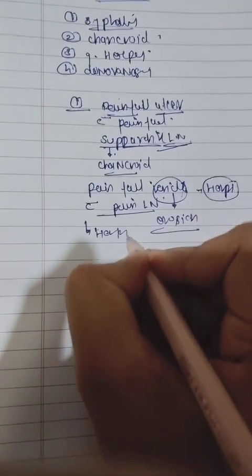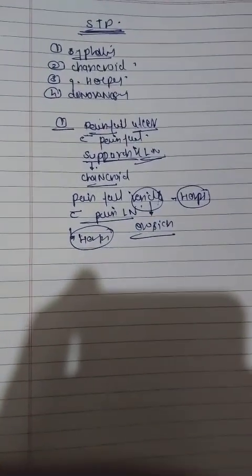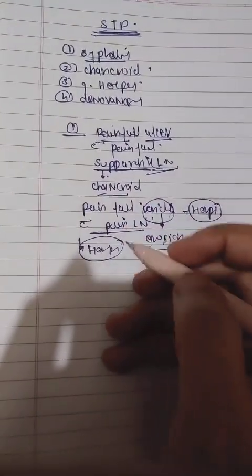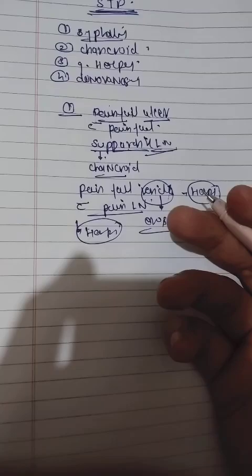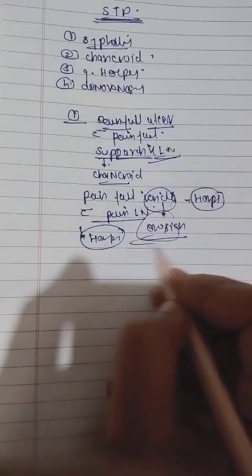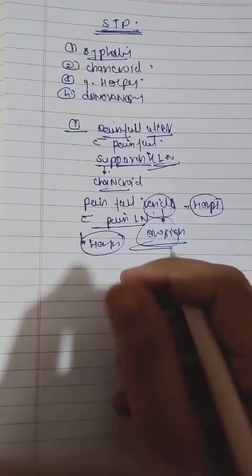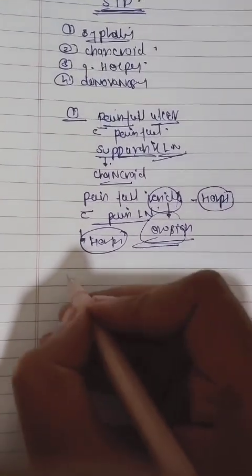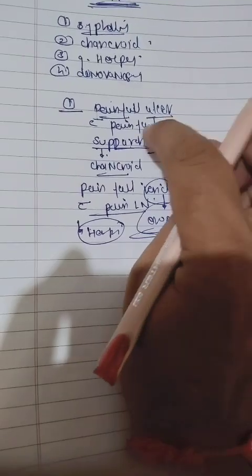So in herpes there are multiple ulcers. We see multiple vesicles, and if the vesicles rupture, erosions may form, and multiple erosions may be seen. And the second thing, guys, I'm going to discuss: what is chancroid? Chancroid is a painful ulcer with painful suppurative lymph node.